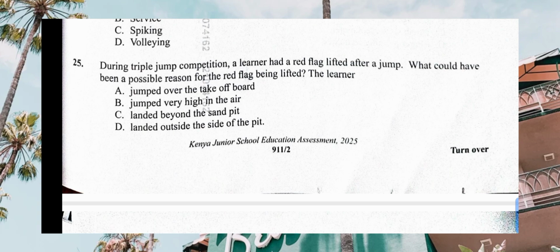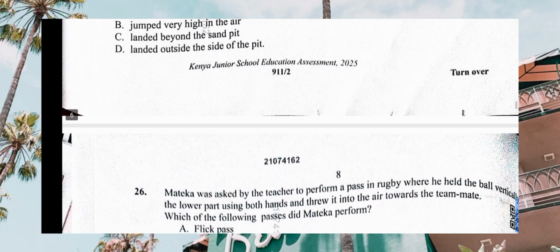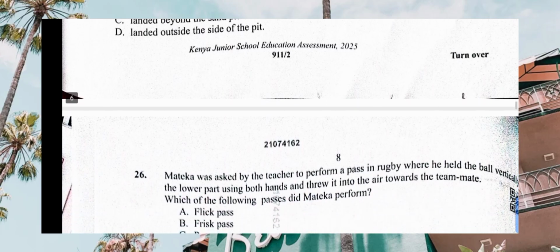Yeah, by the way, if you land outside the sand pit, the red flag will be shown because you are going into the restricted area. Then jumped over the takeoff board, there is no problem with that. So the correct answer there is D, landing outside the side of the pit.